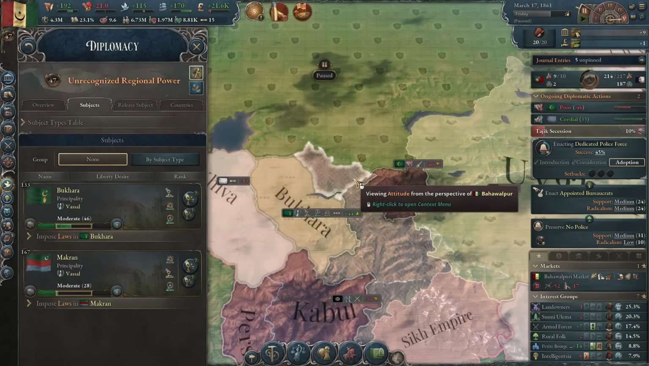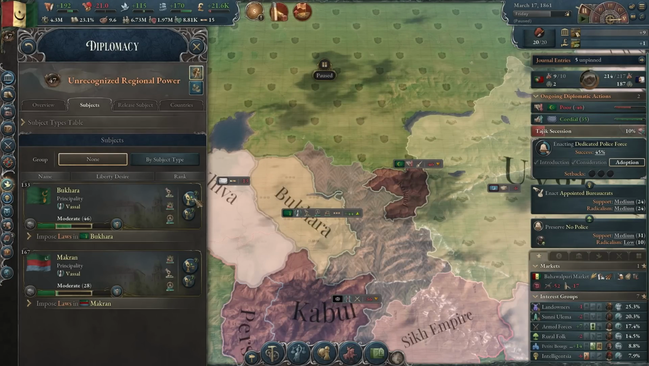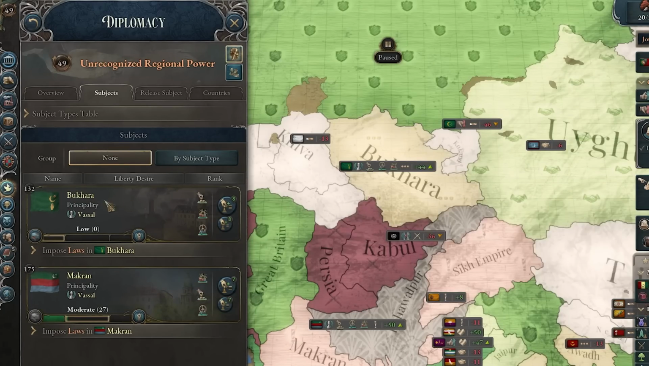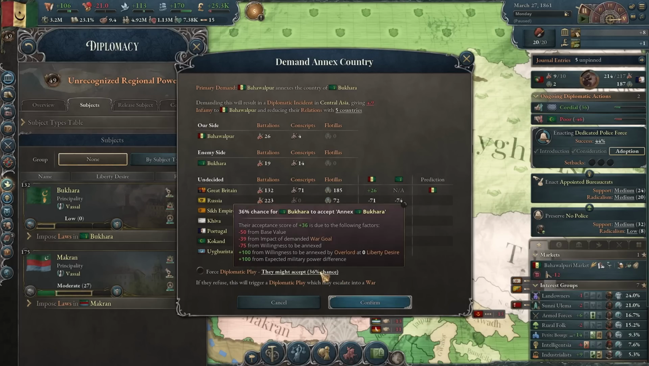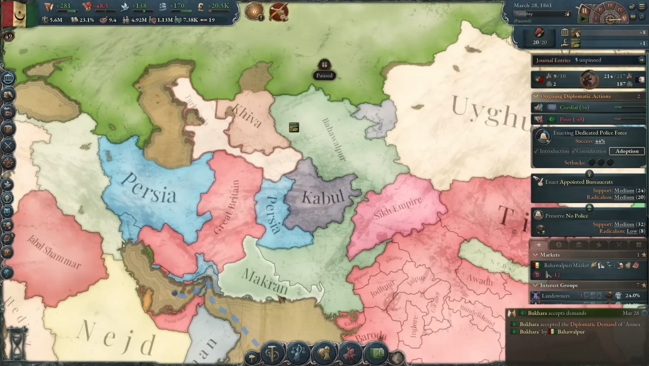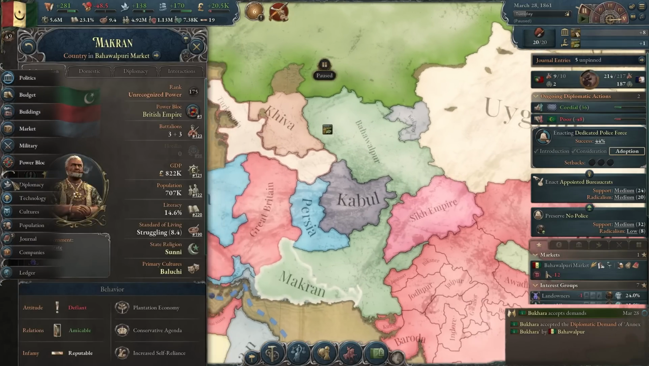And now I think I might be giving some states up here to Bukhara. That should lower their liberty desire. And all those states lower the liberty desire so much, I think I will just be able to annex them. And they accept. Okay, now, that's a bit broken, I'm not gonna lie to you. Just being able to give away states to lower liberty desire, bit broken.